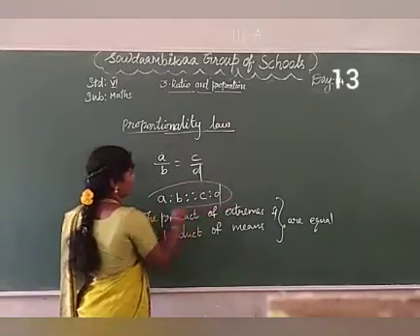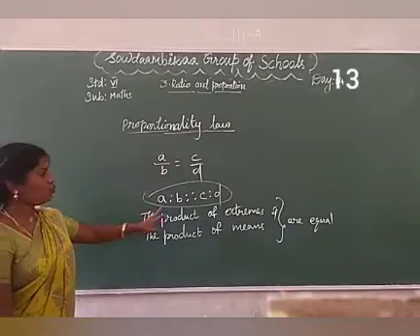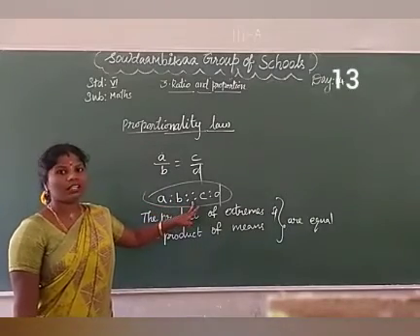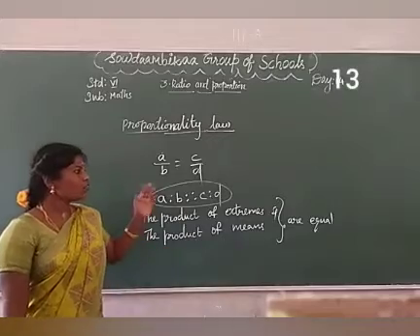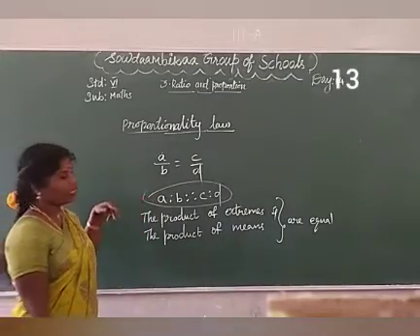In the ratio A is to B as C is to D, which ones are the extremes and which are the means?